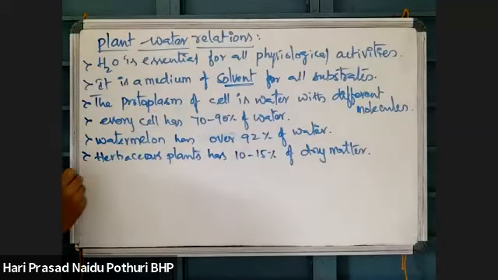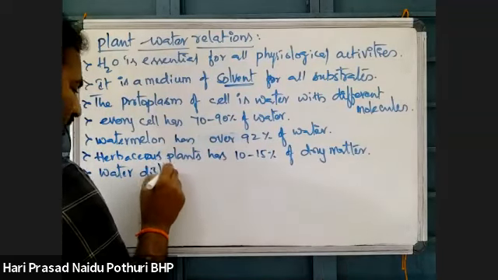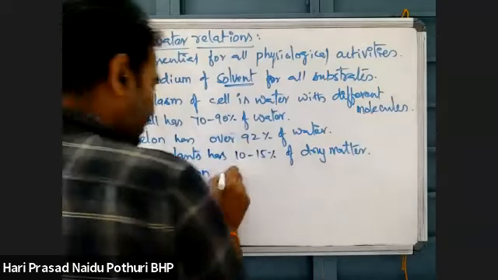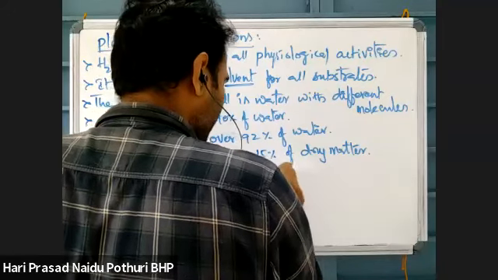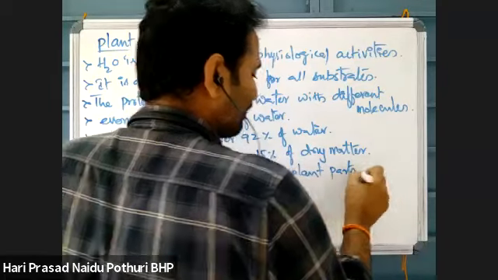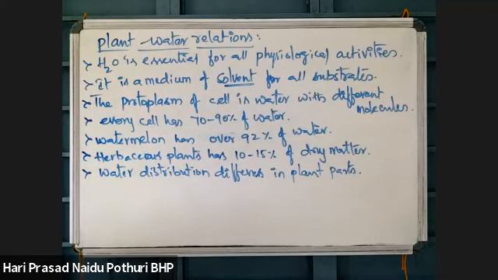Here, if you see, water distribution is different in different parts of plants. Different plant parts have different amounts of water.